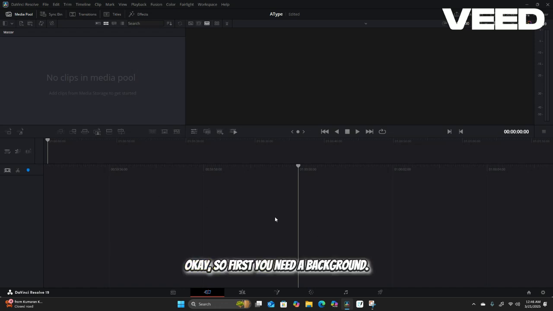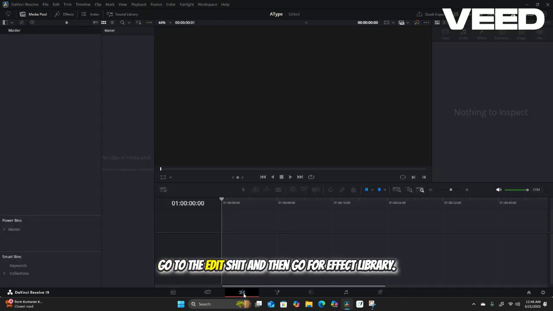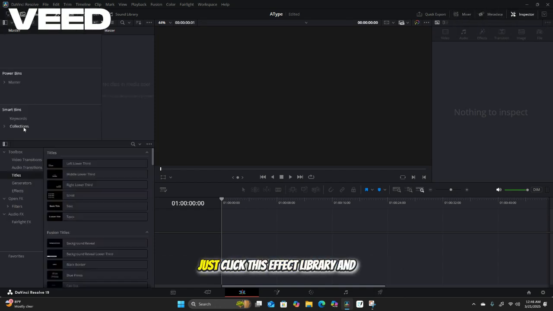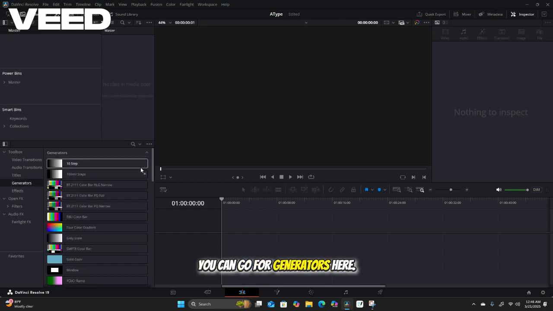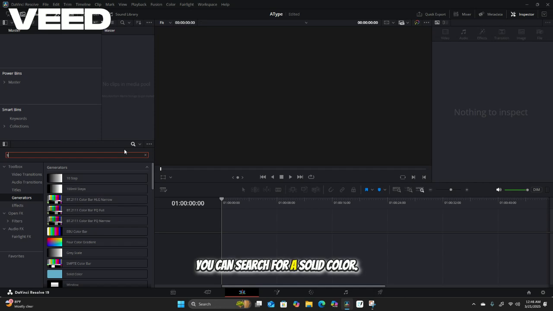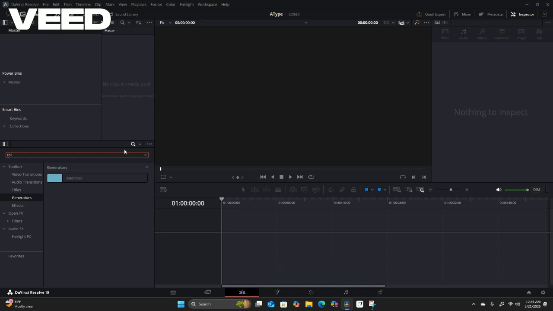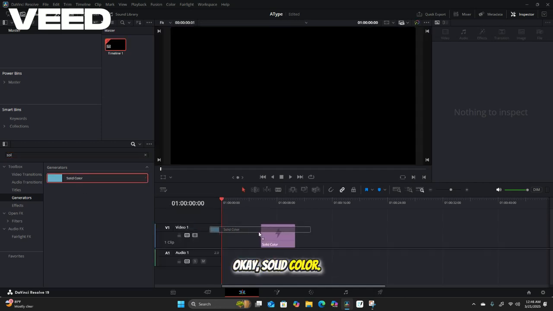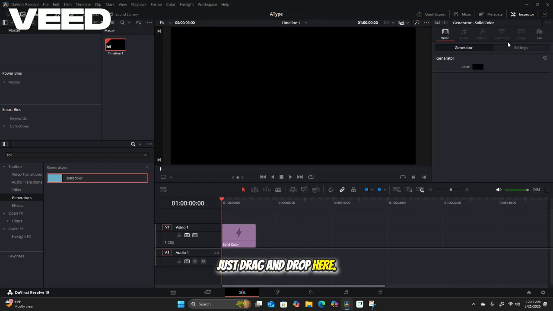Okay, so first you need a background. So, go to this edit. Okay, this is called edit. Go to the edit sheet and then go for effect library. Effect library is here. Just click this effect library and you can go for generators. Here you can search for a solid color. Okay, solid color, just drag and drop here.